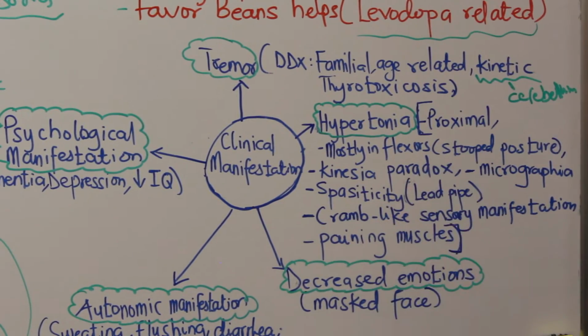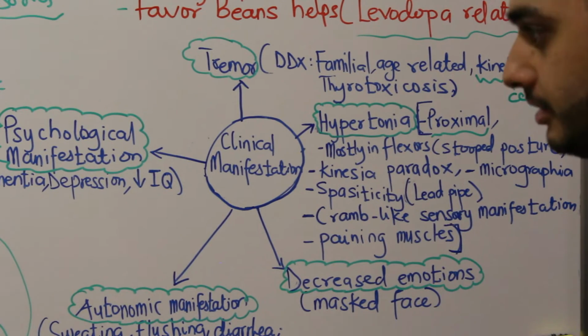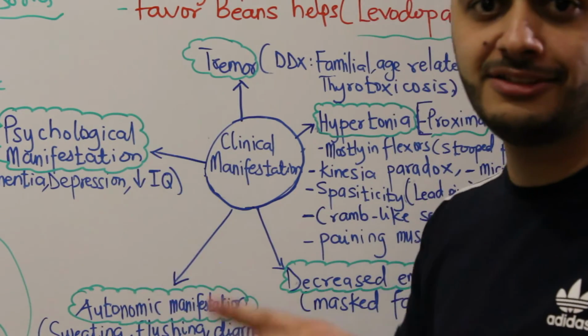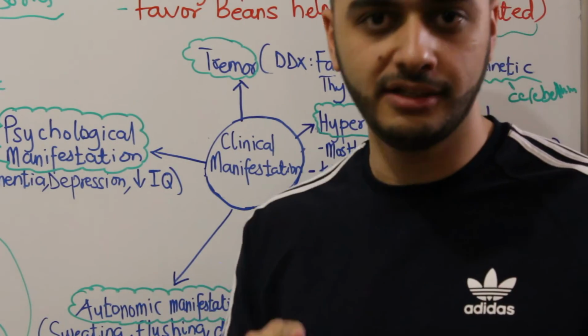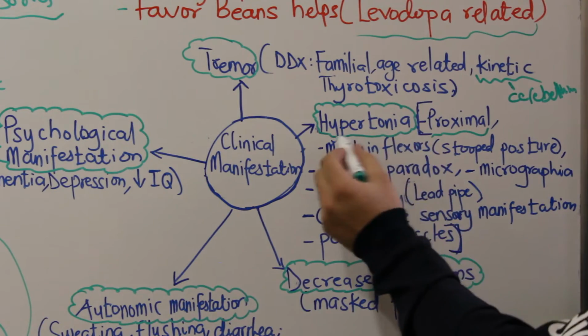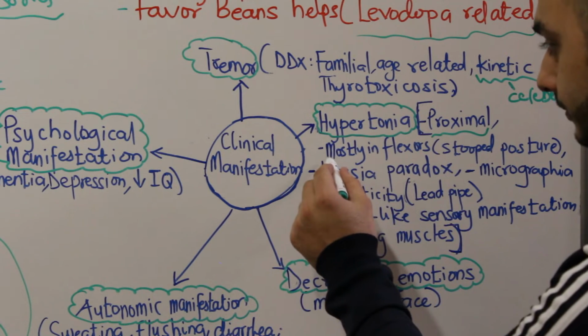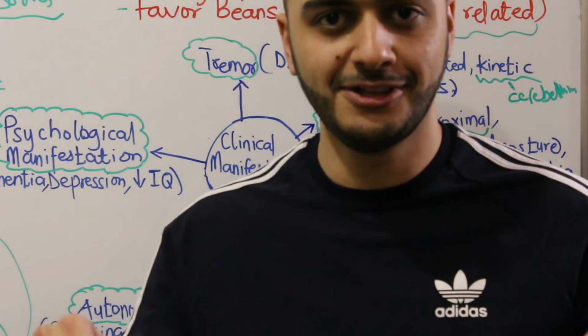Proximal again. Pay attention that it's proximal, not distal. If it was distal, it could antagonize the tremor and the patient could feel better, but this patient was unlucky. So the hypertonia here is proximal and mostly in the flexor muscles.